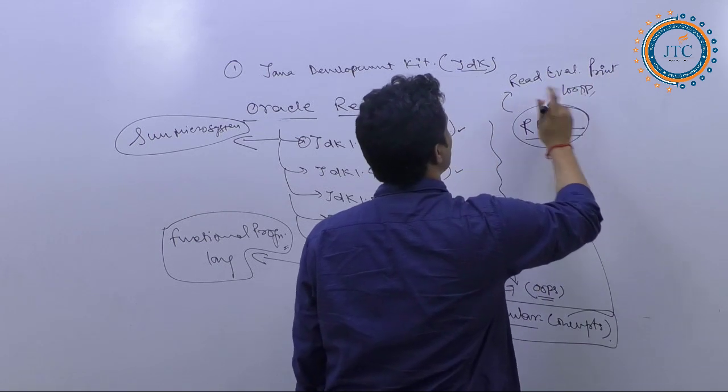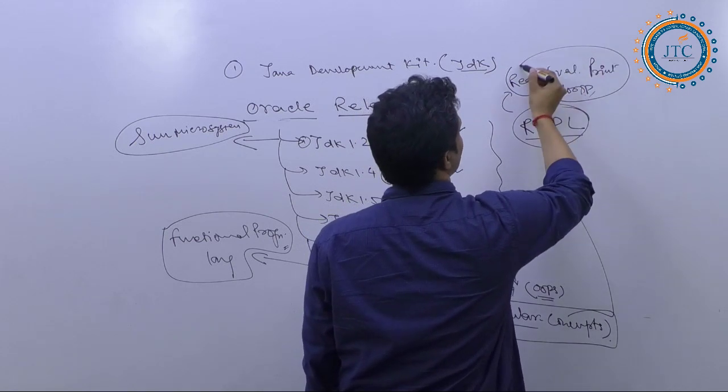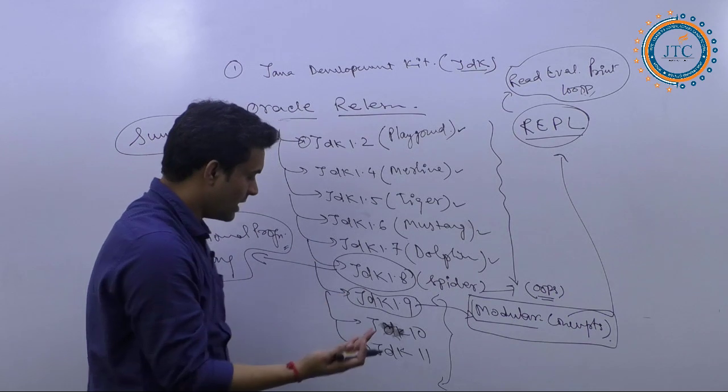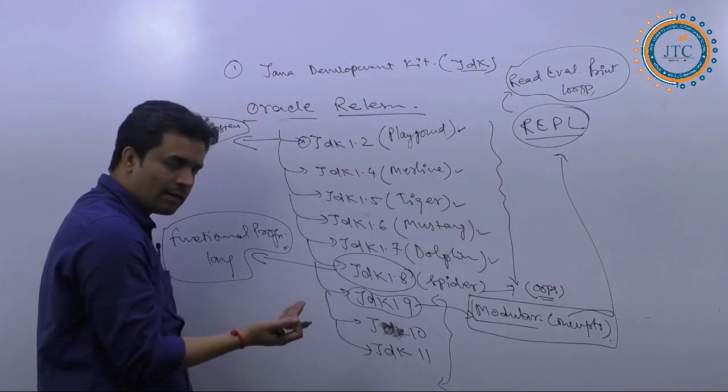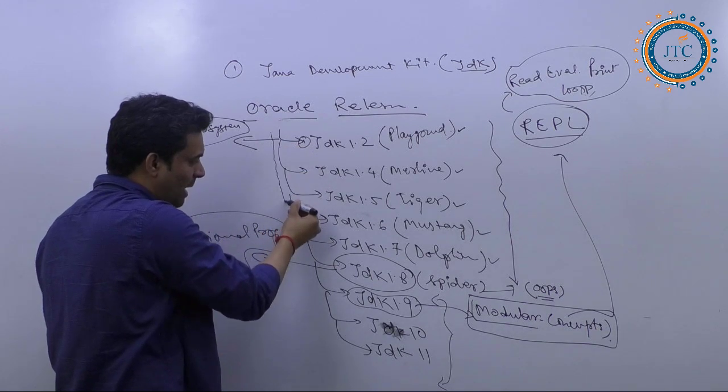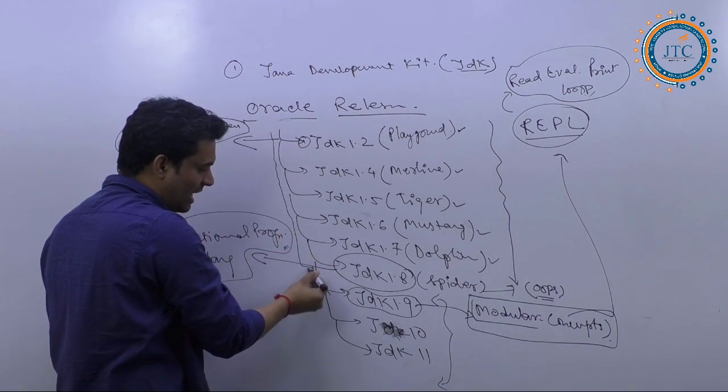Out of that, one concept called the Jshell, I have already shown to you. Now see here, what I am explaining: the pattern was the same till JDK 1.8.